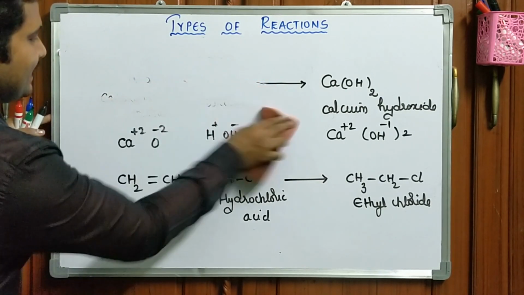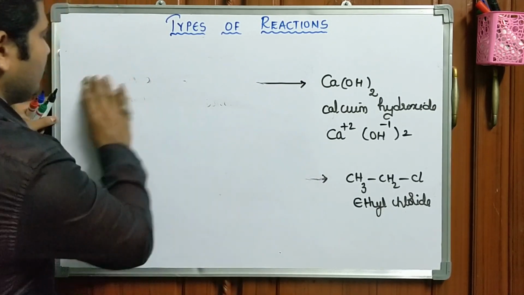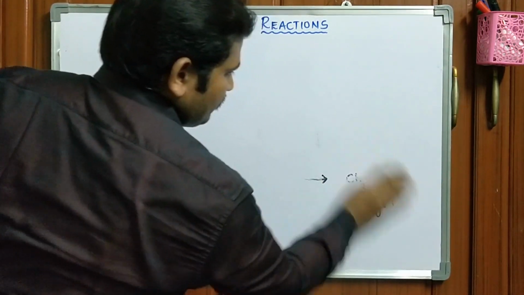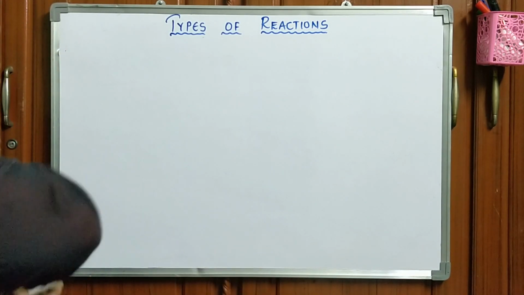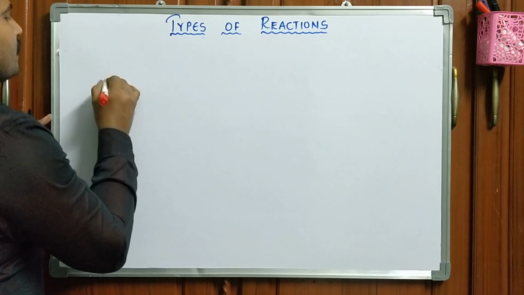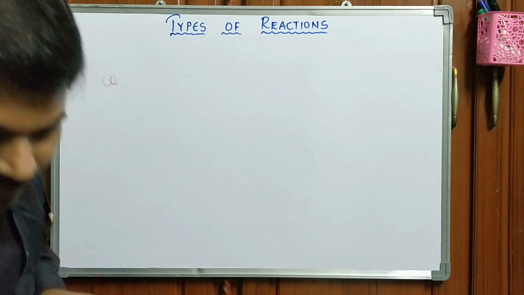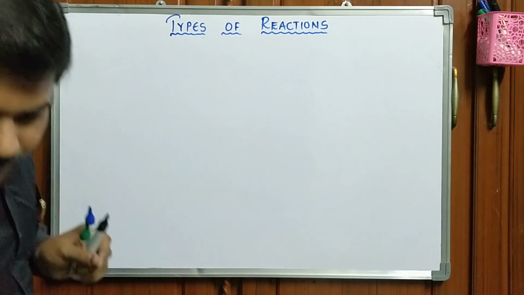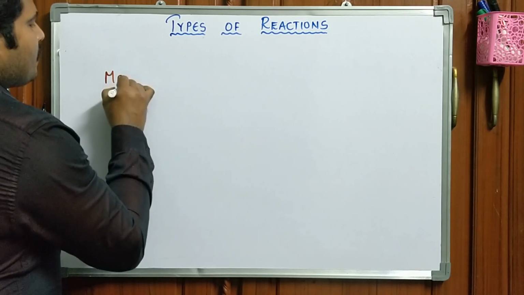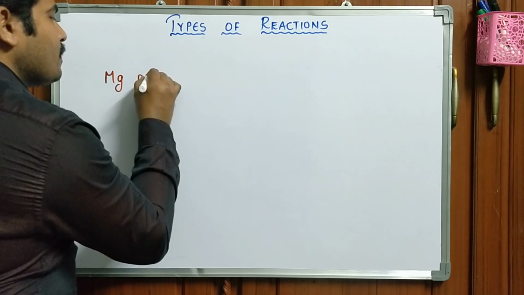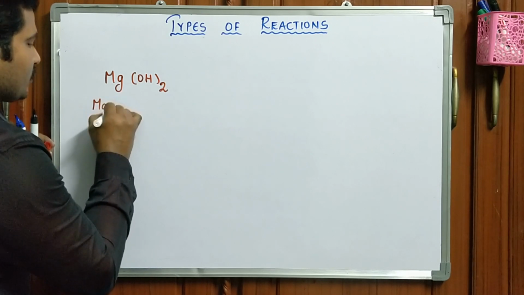Another type of reaction, that is... What is this? Magnesium hydroxide.